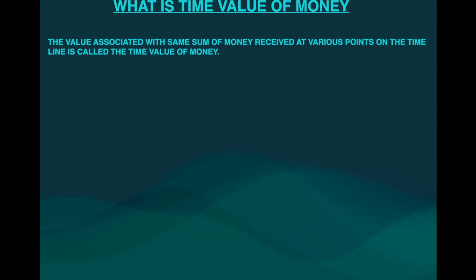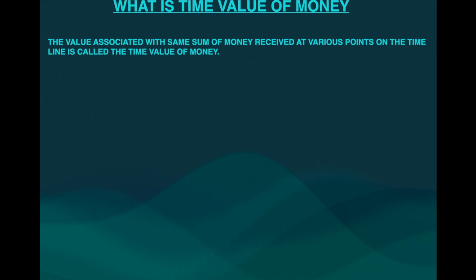Suppose we consider the same sum of money as rupees 100 received at various points in time. It means suppose you receive 100 today, you receive 100 after 1 year, you receive 100 after 2 years. So what is the value of that money today, after 1 year, and after 2 years? That is called the time value of money.